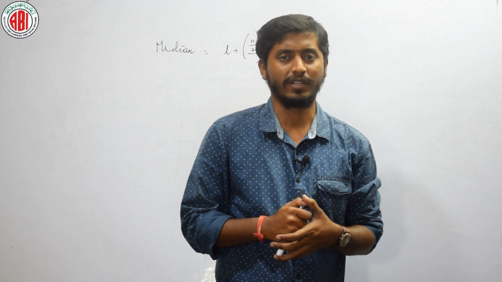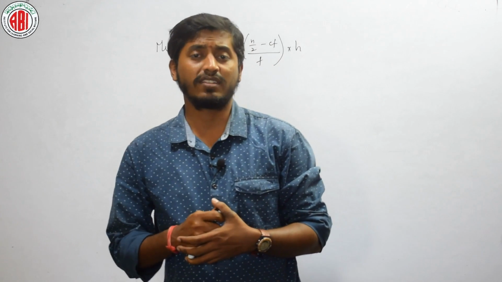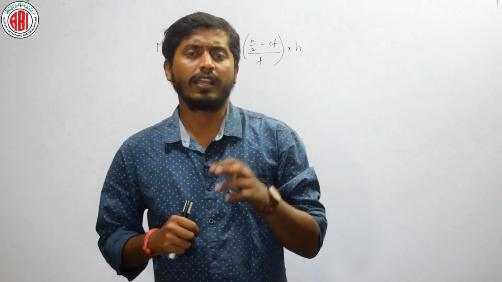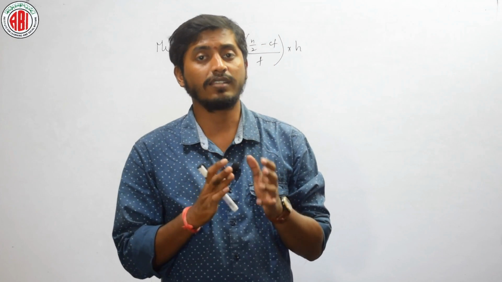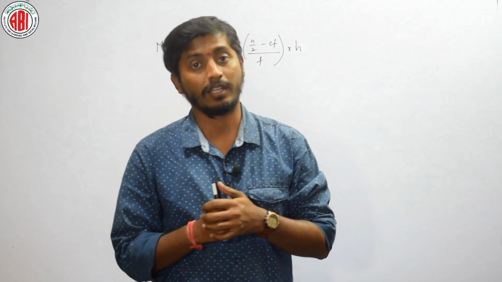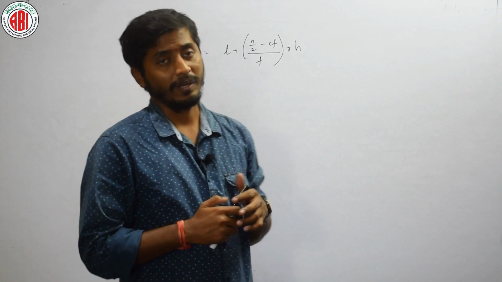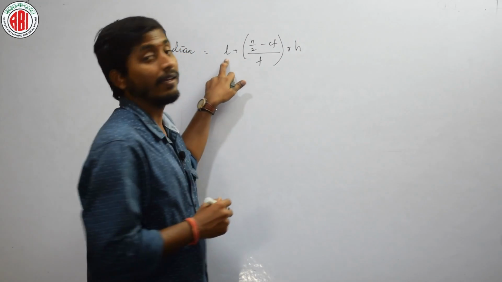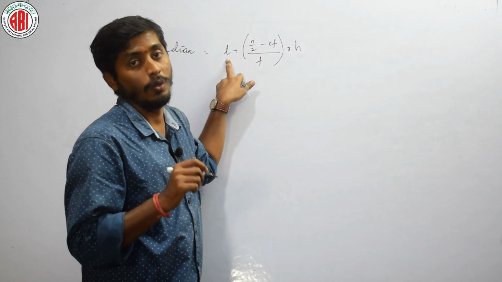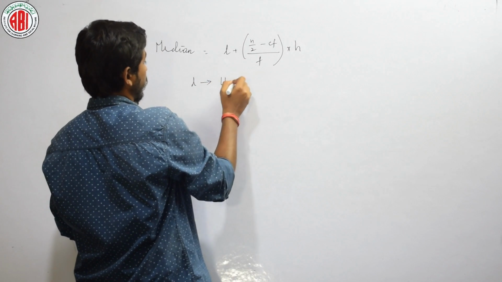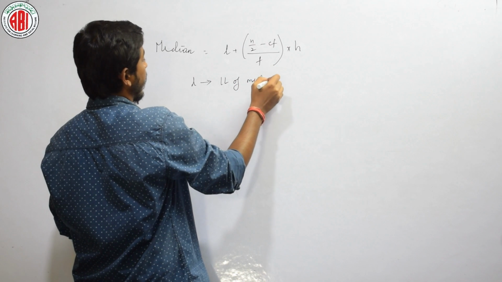Fine, let us discuss median now. What is median? As we discussed in our introduction, median is the middle value when data is represented either in ascending order or in descending order. If our data is not ungrouped but grouped, then how do we do it? This is the formula. If they give class interval and frequency, L is the lower limit of the median class.